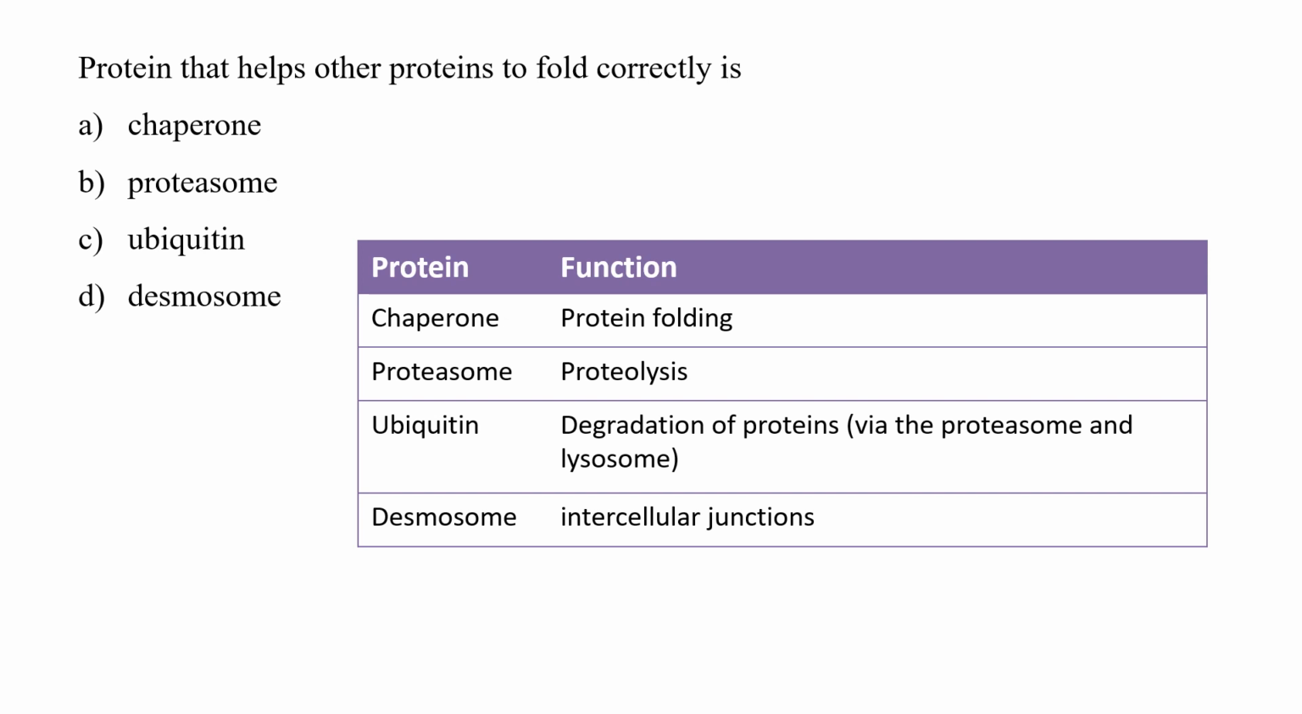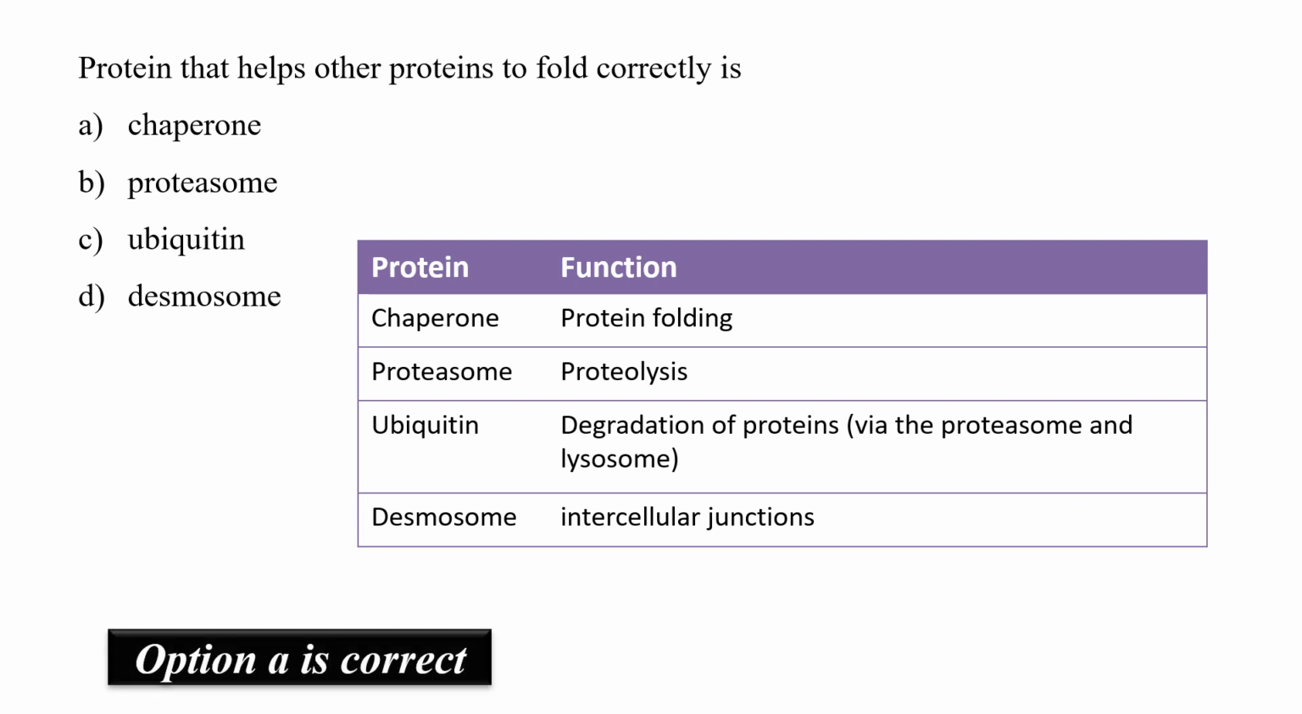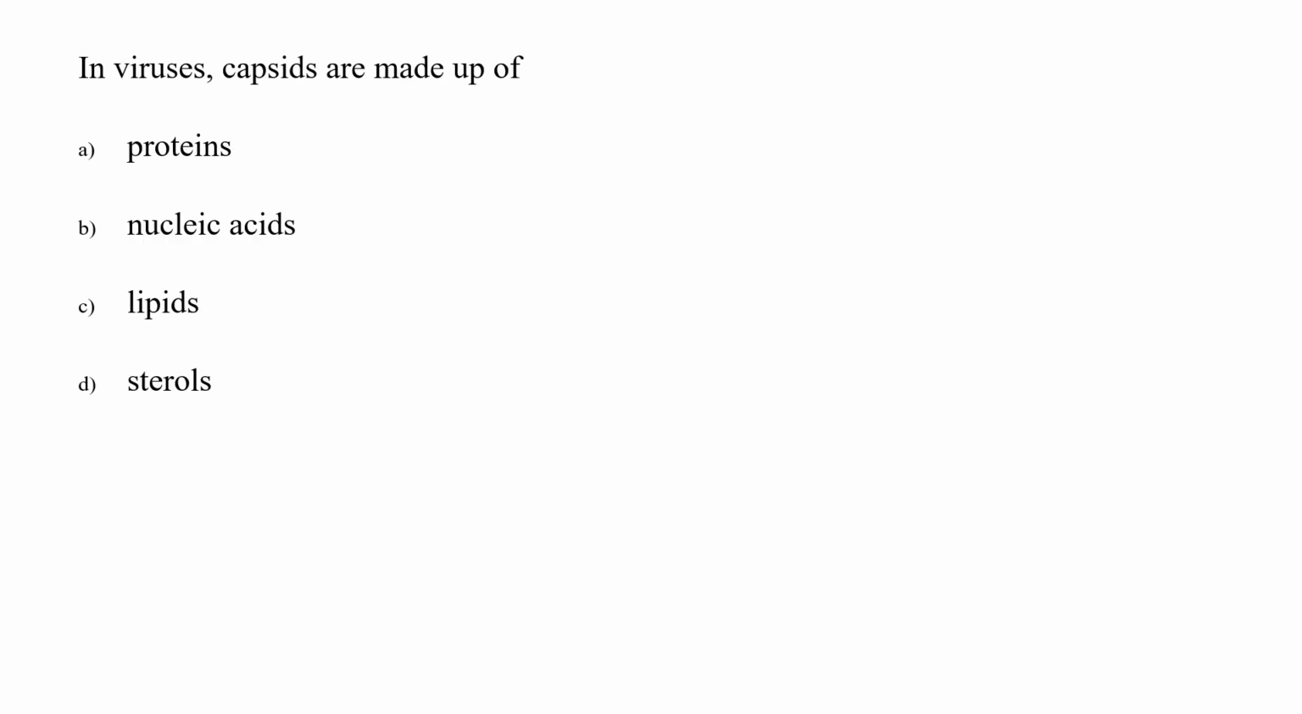For proteasome and ubiquitin, both are responsible for protein degradation, while desmosome is going to function as an intercellular junction. You also need to note down that desmosome is a modification of Golgi apparatus, right? So yes, chaperones are those proteins which help other proteins to fold correctly. That is, option A is a correct option.